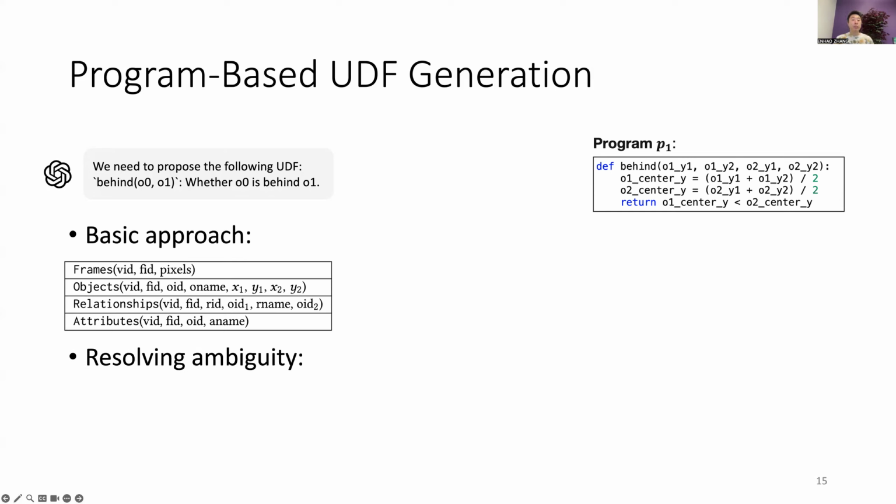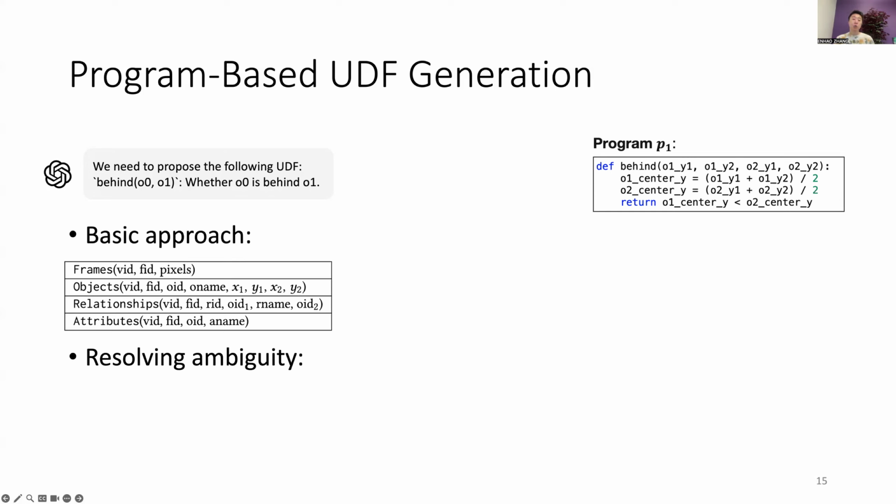However, if we consider the example of the behind relationship, different users may interpret it in different ways. To resolve this ambiguity, our system also asks the LLM to generate an interpretation for each program, and then generates multiple program candidates with different interpretations. For each generated program, we conduct a post-verification by executing them on a small dataset to ensure that they are executable.